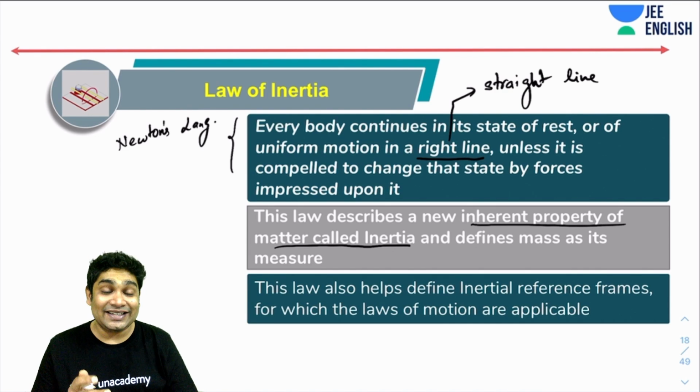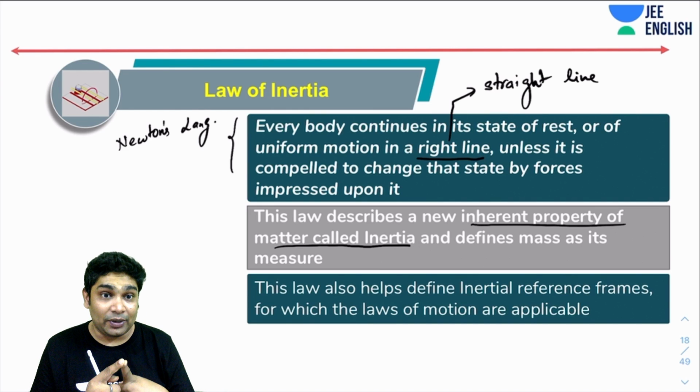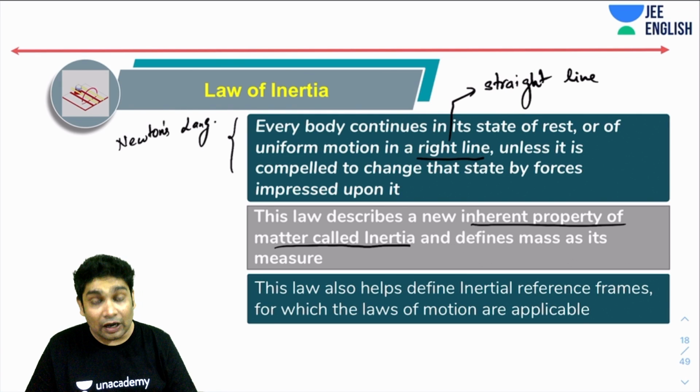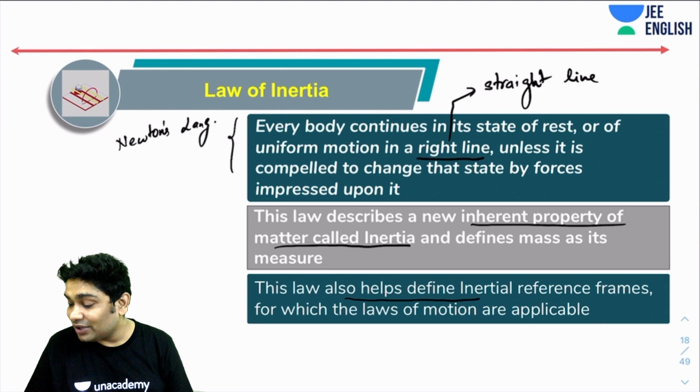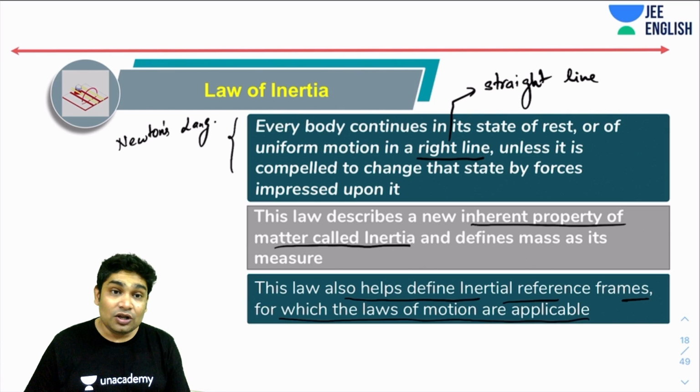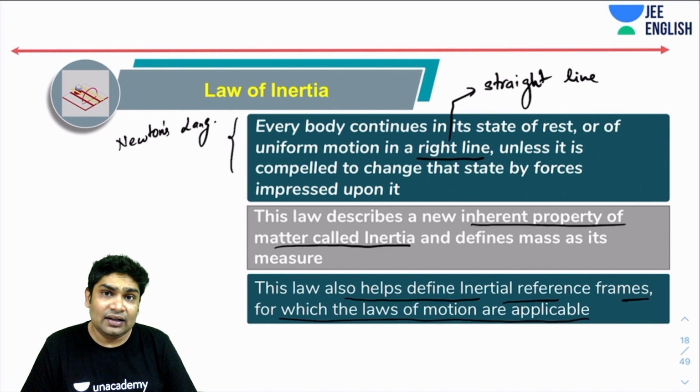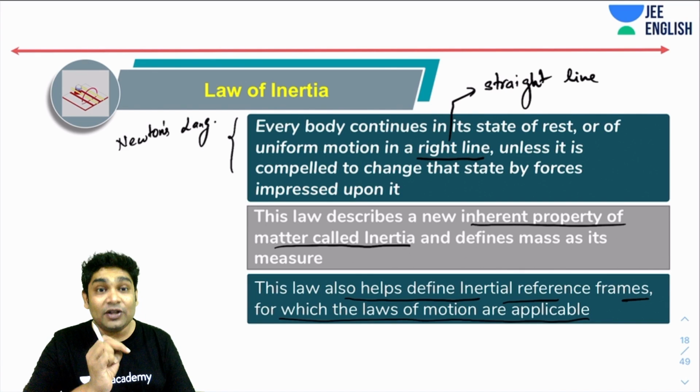So what is inertia? Inertia is the inherent property of any object to resist any change in its state of motion or rest. We also define a new term called mass, and mass is defined as a measure of inertia. The more the mass, the more is your inertia. Now, this is not the only importance of this law. This law also helps us define something called an inertial reference frame, for which these laws of motion are applicable. In the first line it says that any body at rest continues to be at rest, and a body in motion continues to be in motion.